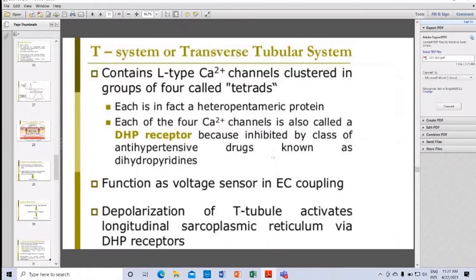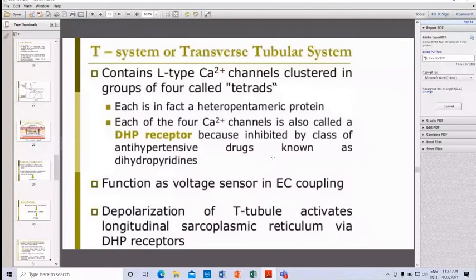The T system, or transverse system, contains L-type calcium channels clustered in groups of 4 called tetrads.